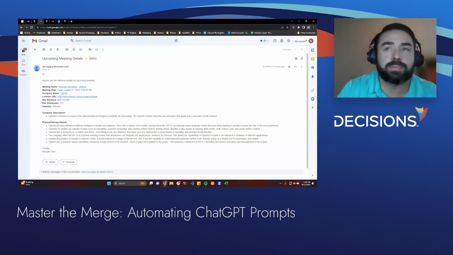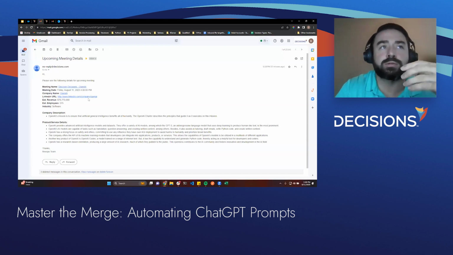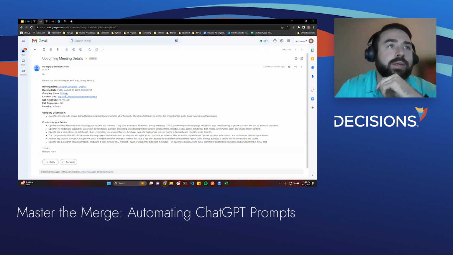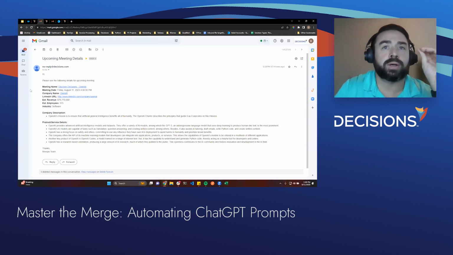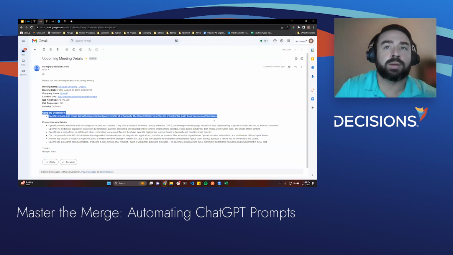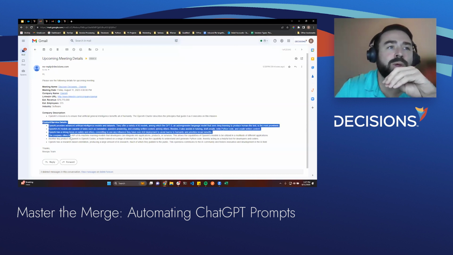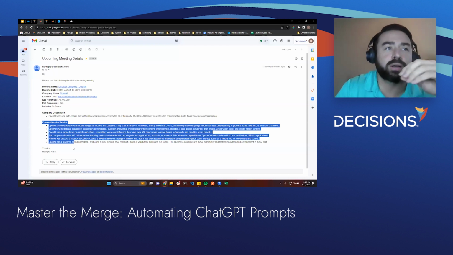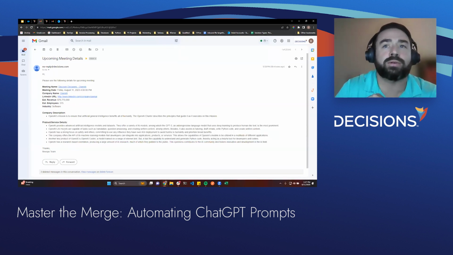All right, so this is an example of what this process does. We have an upcoming meeting with OpenAI. So this is one of our sales reps conducting either a demo or maybe a first appointment with a prospect from this company. We were able to have a process that recognized there's an upcoming meeting. It gathered details about the meeting itself, the company, and finally, it pulled the description. What we were really after is understanding the product or services that this company offers.